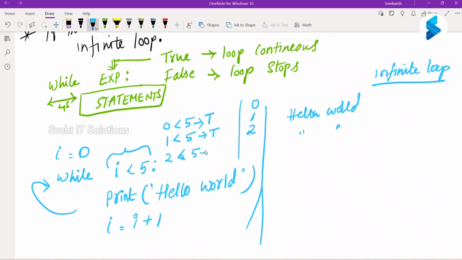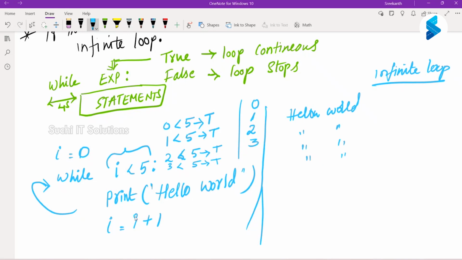True, sir. Then it will go one more iteration. It will print hello world again. Now here what are we doing? I is equal to I plus 1. 2 plus 1 becomes 3. Right? Now 3 less than 5. True, sir. It will take one more iteration. It will print hello world again.